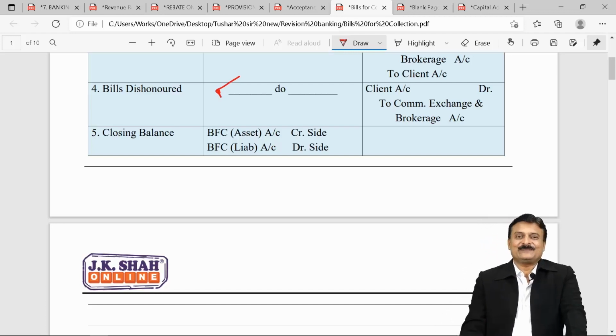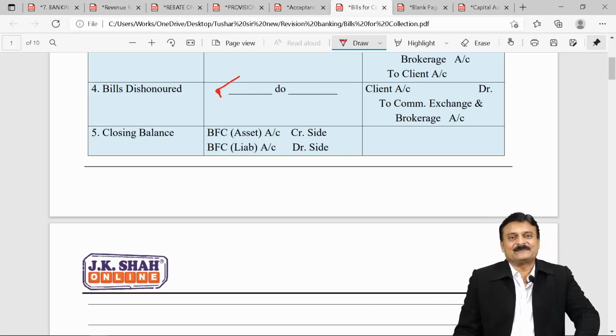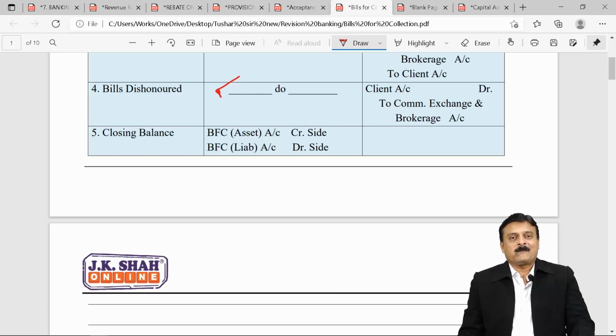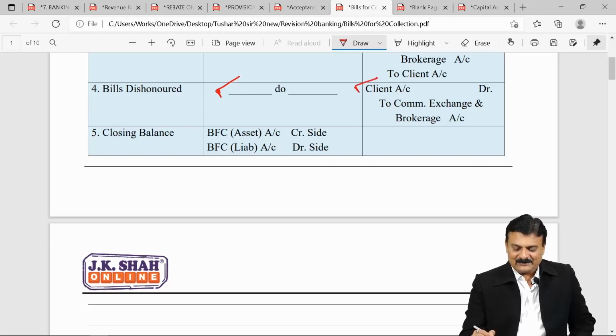It means the same. What is the actual entry? Official. Your bank will take commission from me for the services offered. It's your income. Credit all incomes and gains. To commission, exchange and brokerage. And debit, you will recover it from the client. So entry, client account debit to commission, exchange and brokerage account.